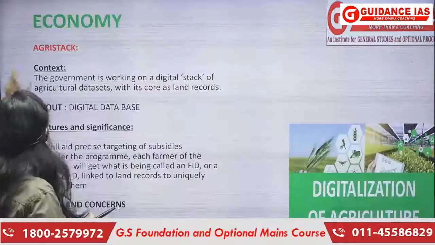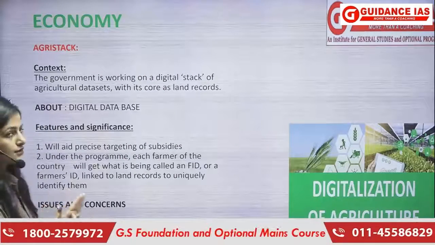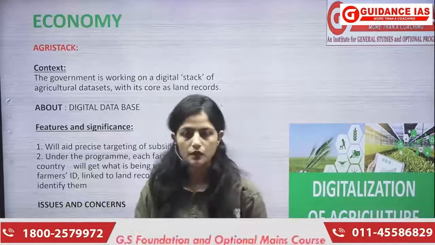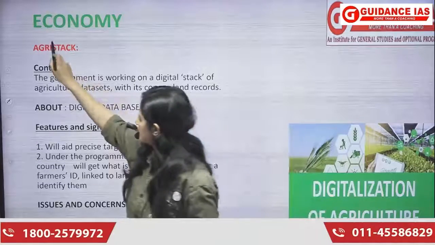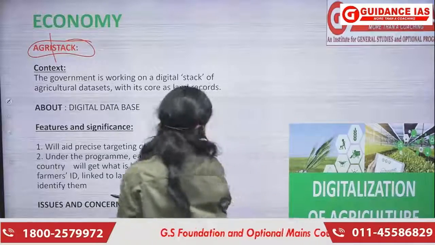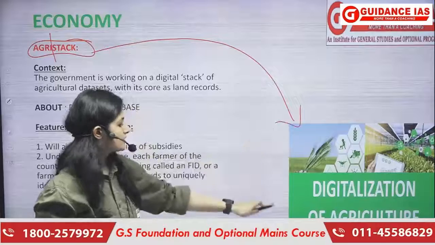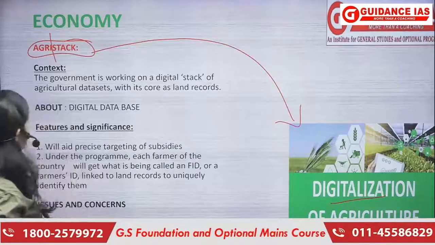Okay, चलिए. Next up, we have the current affairs belonging to the next paper, which is economy, and the first topic in economy is AgriStack. पहले हम समझ लेते हैं AgriStack का मतलब क्या होता है. AgriStack से आप बहुत easily, in simple words, it is basically the digitalization of agriculture.